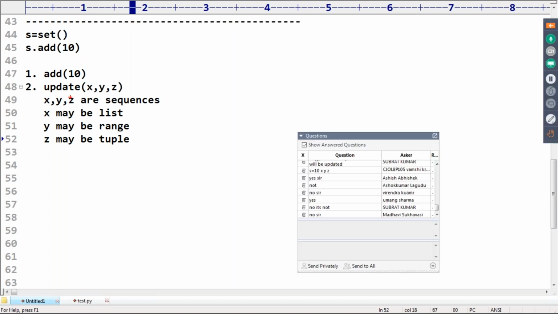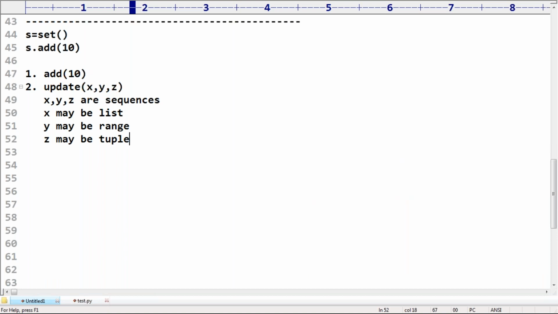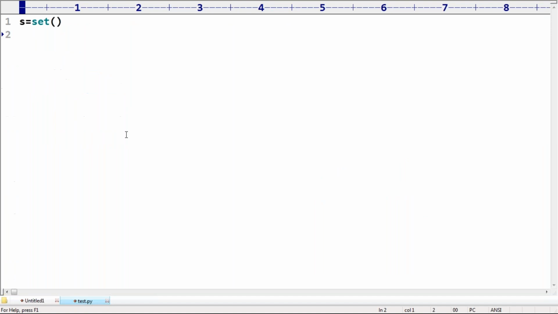So all elements present inside x, all elements present inside y, all elements present inside z, can you please add to yes? That is the meaning of that. Don't think here it is one element; here it is multiple elements. It does not mean x is the first element, y is the second element, z is the third element, right?